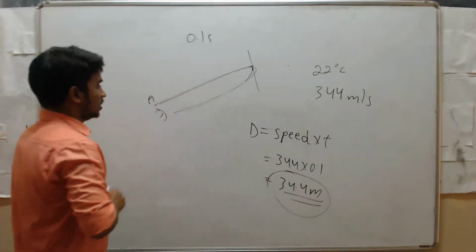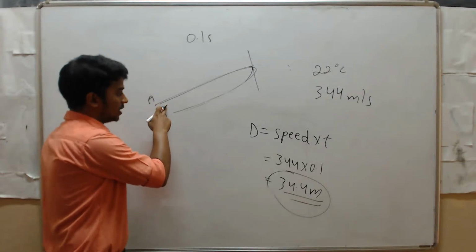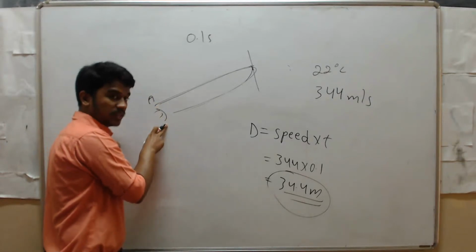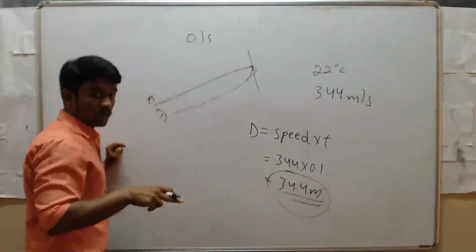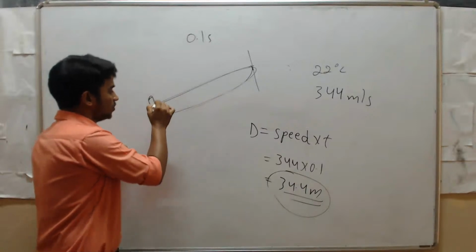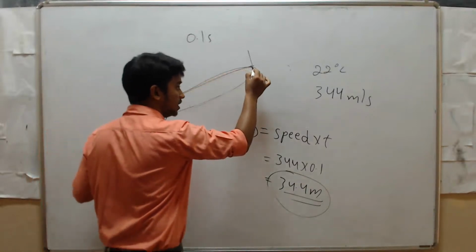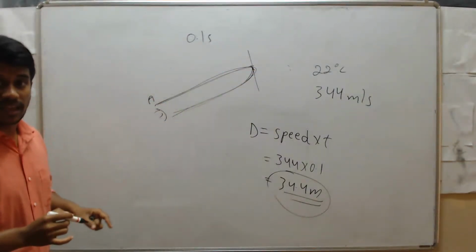The person can hear that echo after 0.1 second, which means the sound should travel from the person to the obstacle, then it should come back from the obstacle to the person. Then only he can hear the echo.